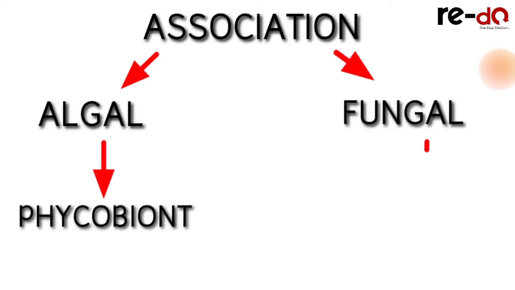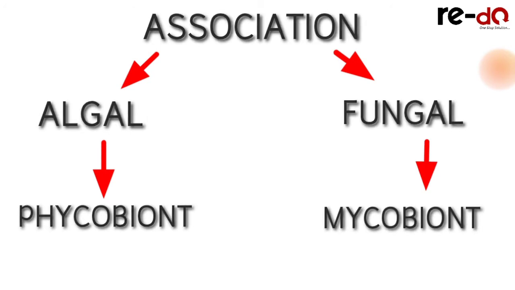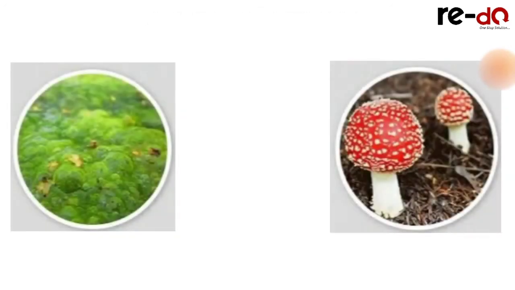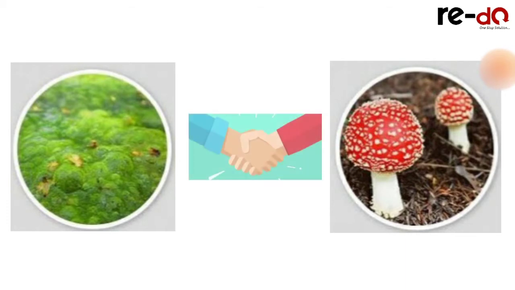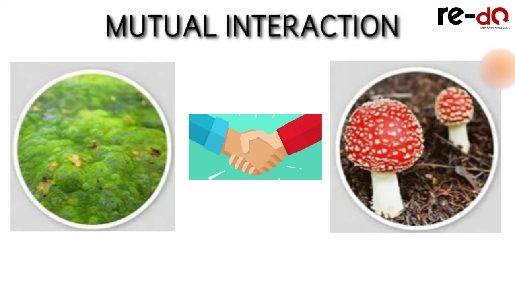So they form an association which comprises an algal component known as phycobiont and a fungal component known as a mycobiont. So the fungal and the algal component symbiotically live with each other, and this interaction is a mutual interaction.